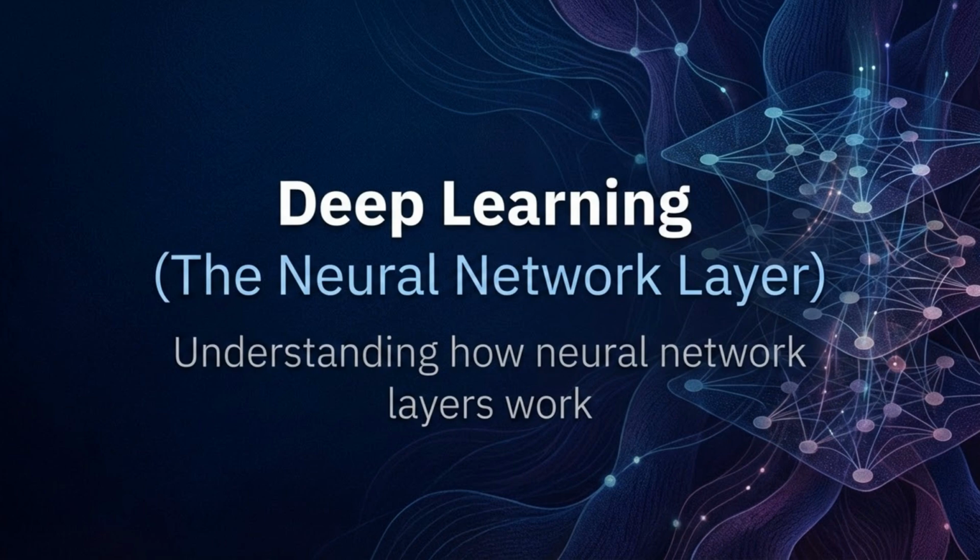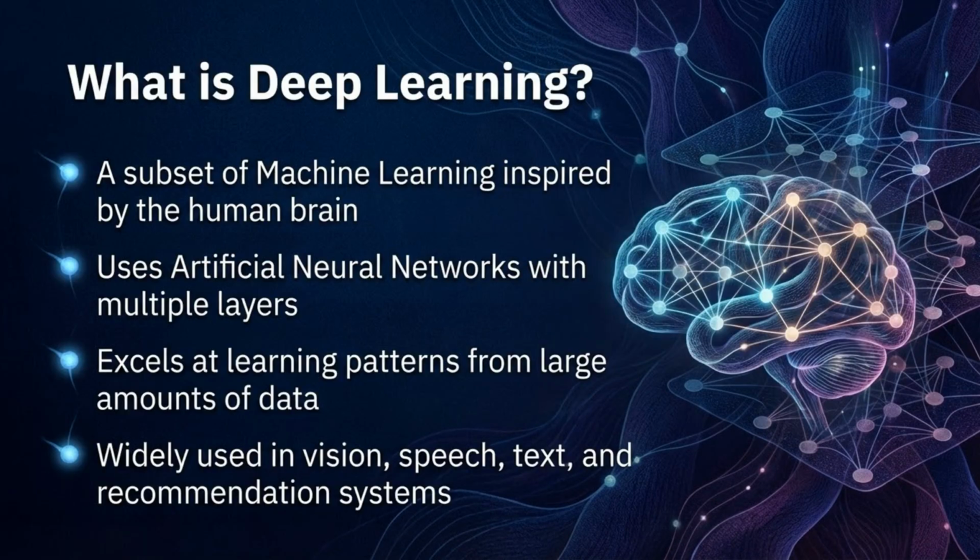Welcome to this video on deep learning, focusing on the neural network layer. We will explore how these layers work and their fundamental role in modern AI. Deep learning is a subset of machine learning inspired by the human brain. It uses artificial neural networks with multiple layers, excelling at learning patterns from large amounts of data. It is widely used in vision, speech, text, and recommendation systems.